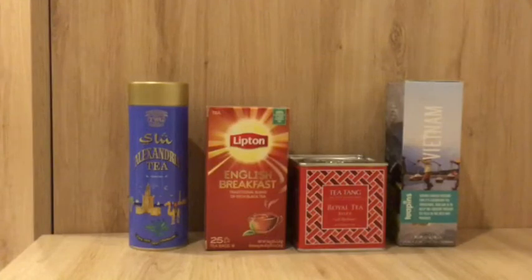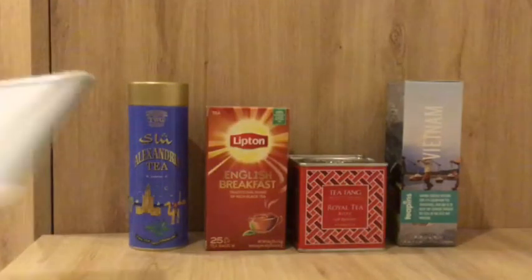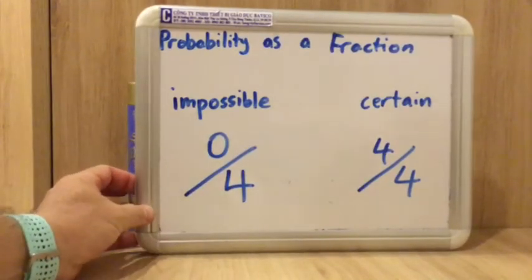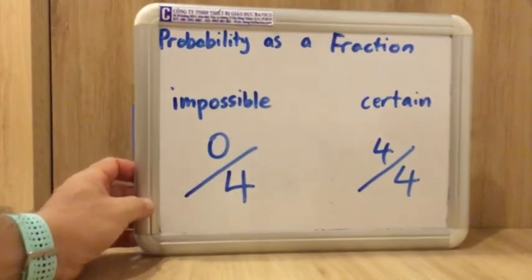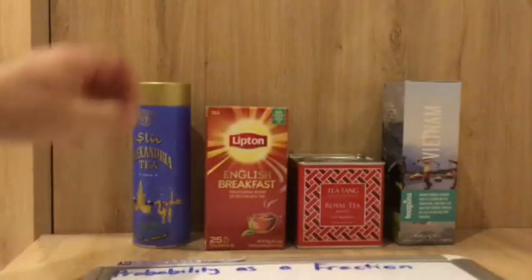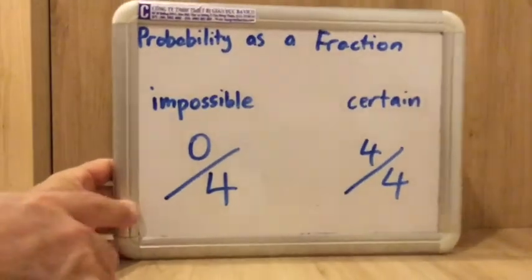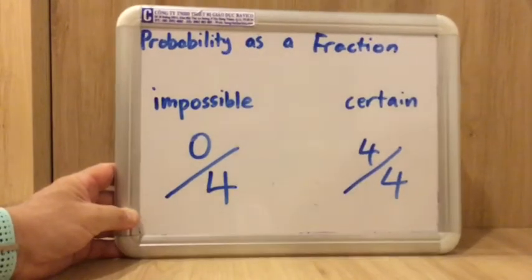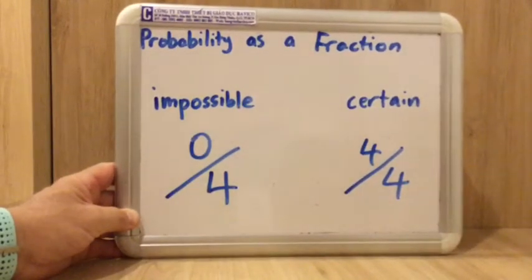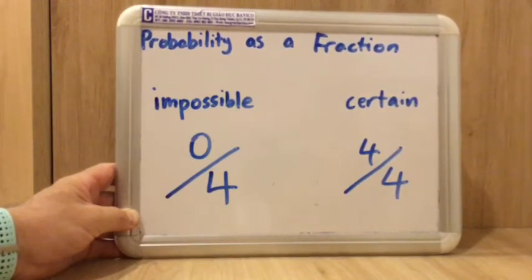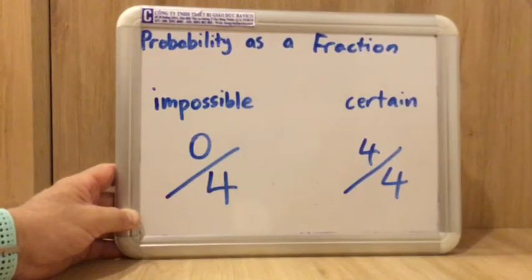Now, impossible and certain are very precise words, but if we were to express that as a fraction, if we were to show this as a fraction, I've got 4 choices of each thing. I have 4 things that I could possibly get. 1, 2, 3, 4. So I've got a 0 out of 4 chance of getting coffee because there's no coffee there. That's impossible. I've got a certain chance of getting tea because I've only got tea there. It's a 4 out of 4 chance of getting tea. So I can express probability as a fraction in that way.